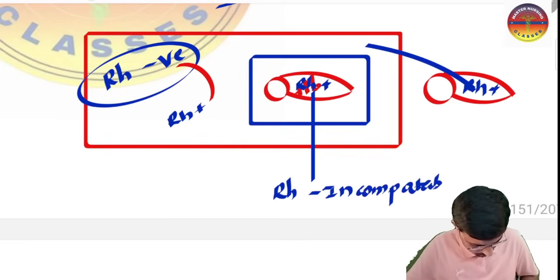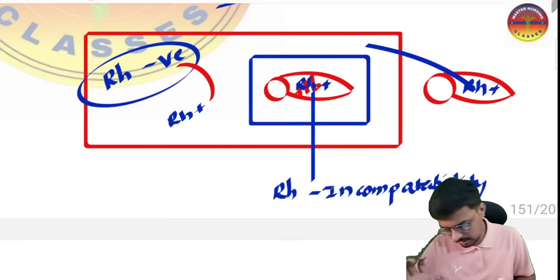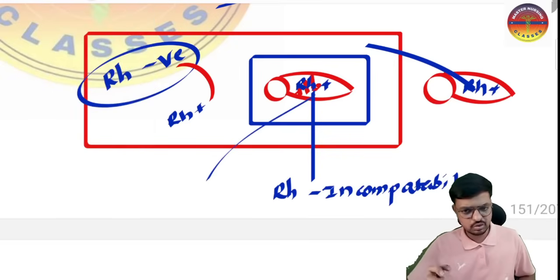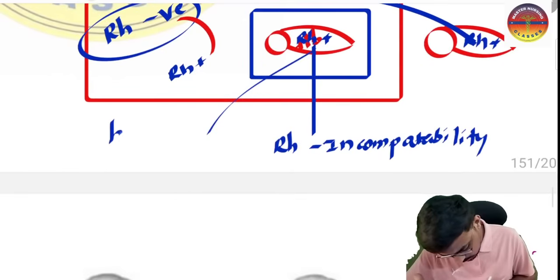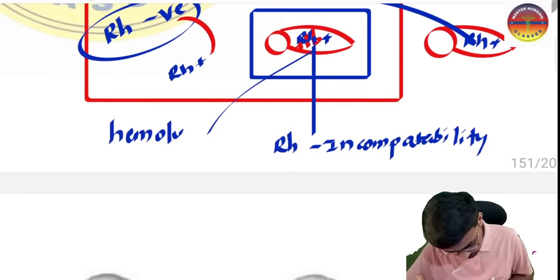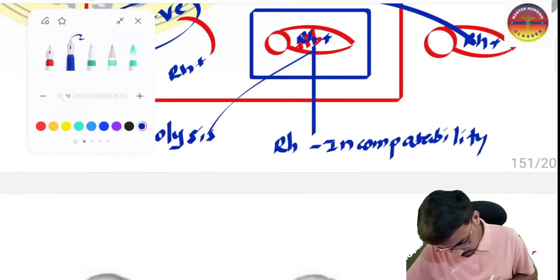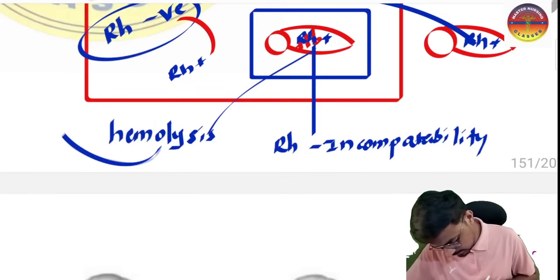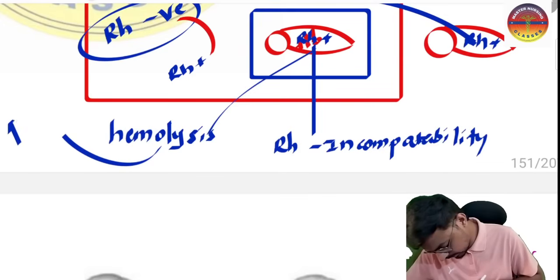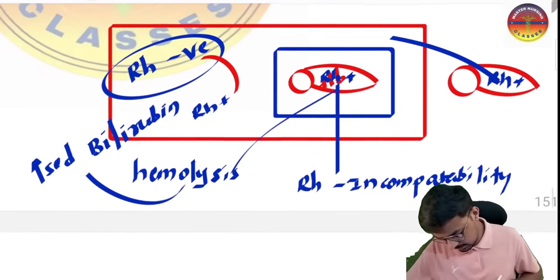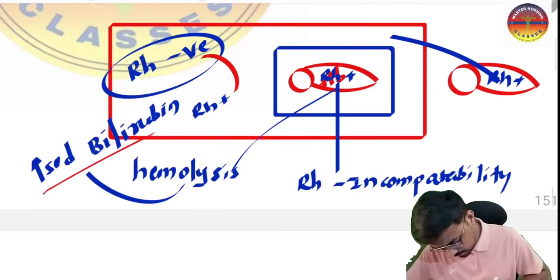RH incompatibility, or we also say RH isoimmunization. Most importantly, what is happening here? The antibody is destroying all the RBCs. Hemolysis is happening, and because of this hemolysis there is increased bilirubin. This increased bilirubin in the neonate we call neonatal jaundice.